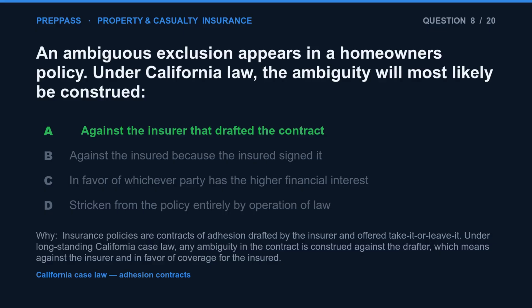The correct answer is A. Insurance policies are contracts of adhesion drafted by the insurer and offered take it or leave it. Under long-standing California case law, any ambiguity in the contract is construed against the drafter, which means against the insurer and in favor of coverage for the insured.